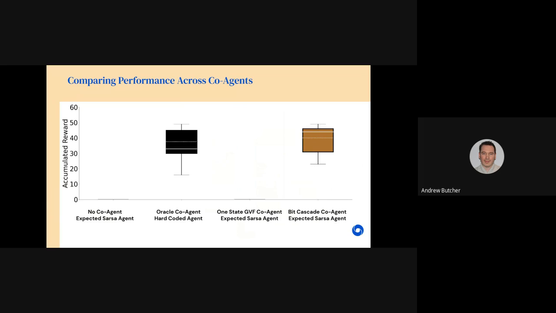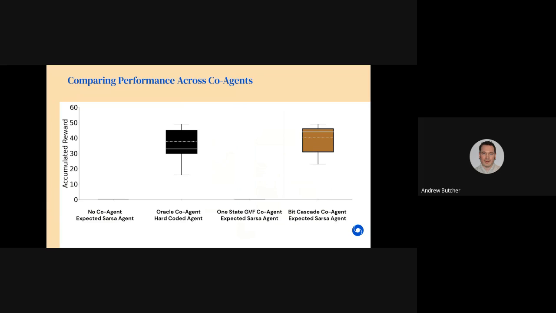The last experiment, bit cascade GVF co-agent, expected SARSA agent, uses the Pavlovian signaling approach suggested in this paper. The co-agent uses a temporal representation called a bit cascade to create different internal states to learn about. And its GVF uses these internal states to predict whether or not the next hazard will happen soon. This combined agent actually outperforms our hard-coded Oracle agent, as it can learn when to intentionally stand in the wind to earn more reward.